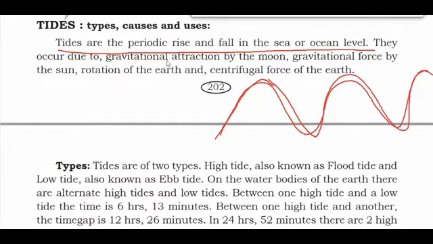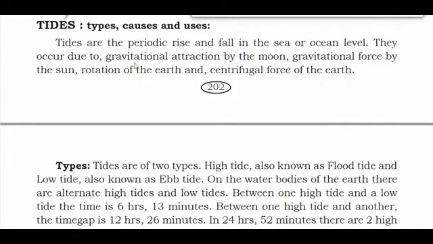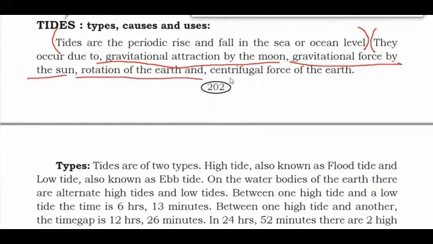Tides are the periodic rise and fall in the sea or ocean level. They occur due to gravitational attraction by the moon, gravitational force by the sun, rotation of the earth and centrifugal force of the earth. How do they occur? Why do they occur? This is the definition of the tide. And why do they occur? They occur due to gravitational attraction by the moon, gravitational force by the sun, rotation of the earth and centrifugal force of the earth. Because of these things, the tides occur.